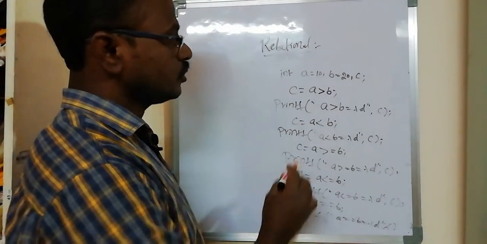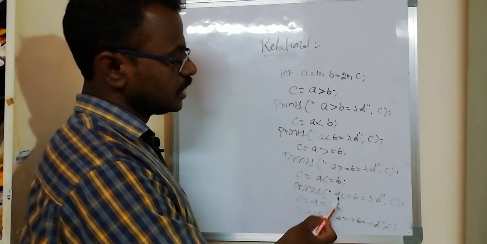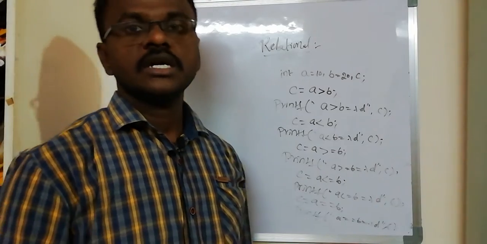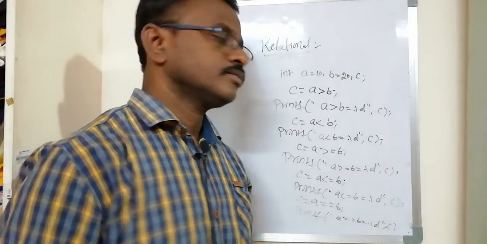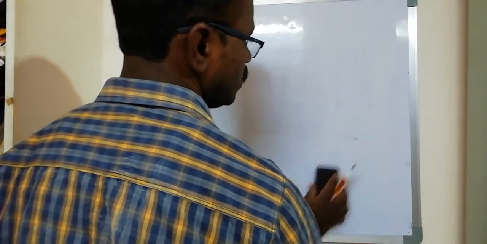See, we can observe the greater than symbol, less than symbol, greater than or equal symbol, less than or equal symbol, and equal symbol. This is the relational operators example. The next one is logical operators. So, what is meant by logical operators?